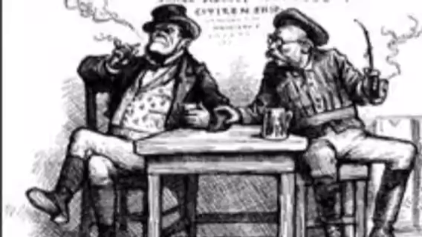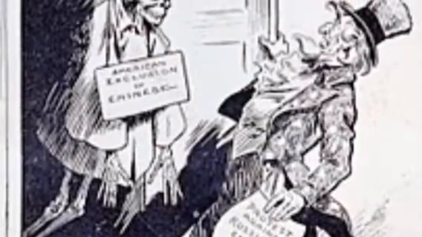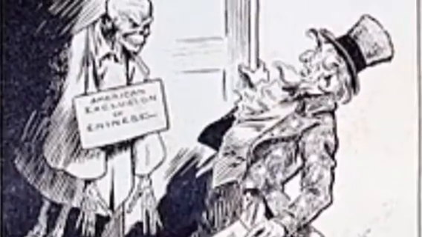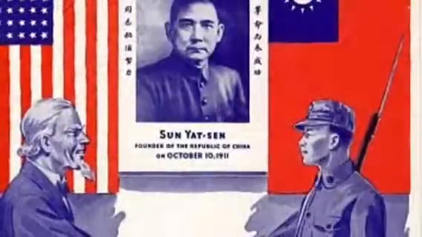The act was repealed in 1943, mainly because World War II was going on, and the Japanese were creating propaganda about how the U.S. was excluding the Chinese from entering their country when the two countries were allies. This was a conflict that could have led the Chinese to not be allies with the U.S. if the U.S. kept up with the Chinese Exclusion Act.